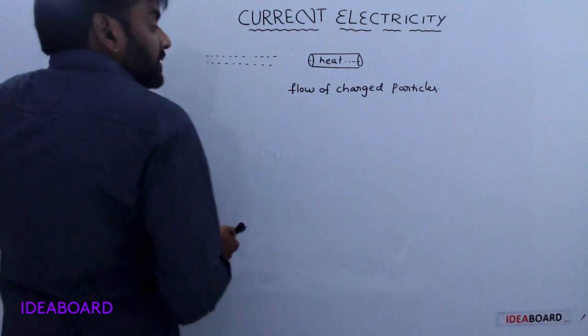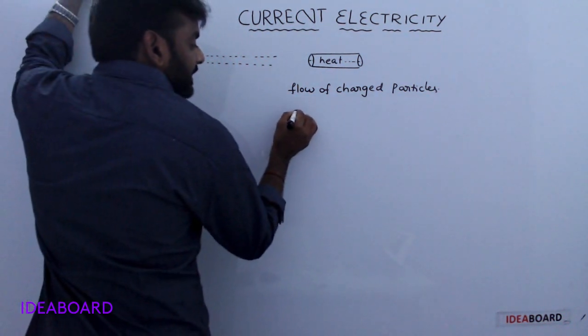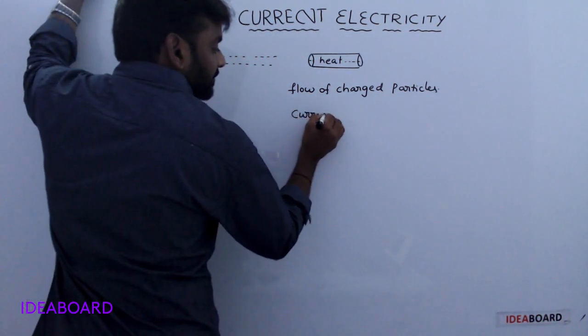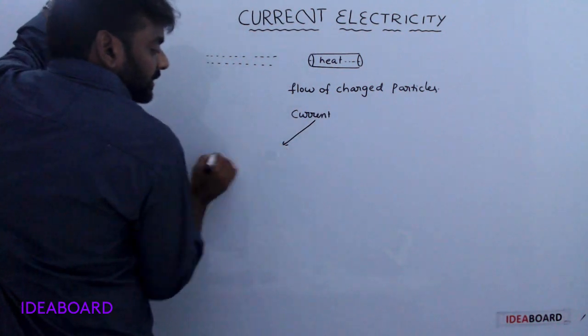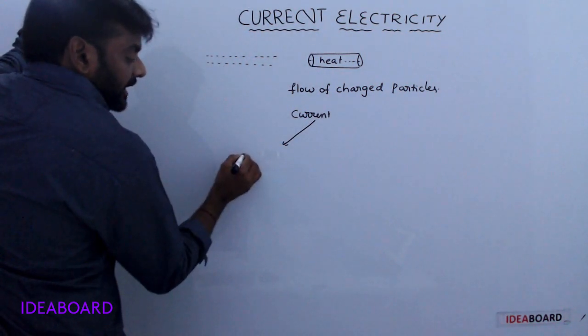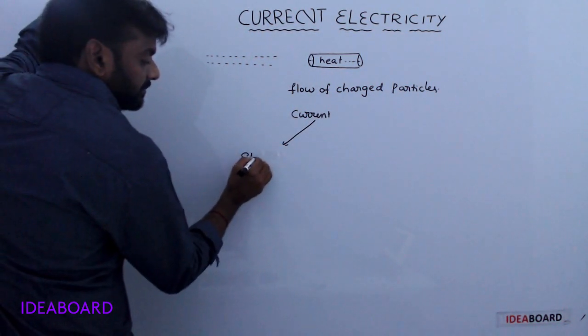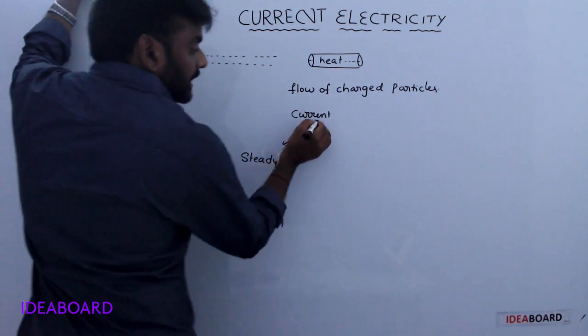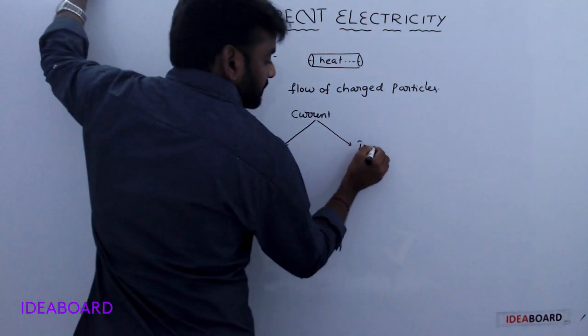In this electric current, mainly there are two types: steady current and transient current.